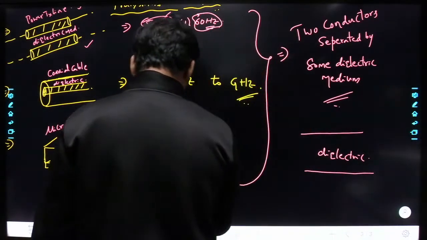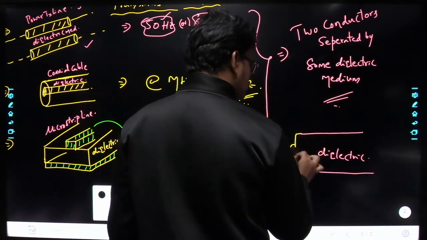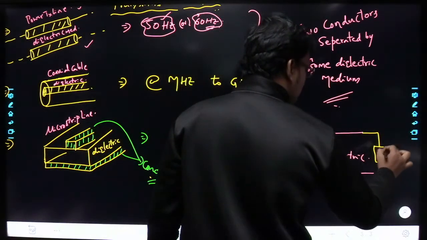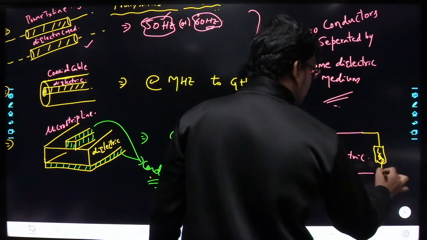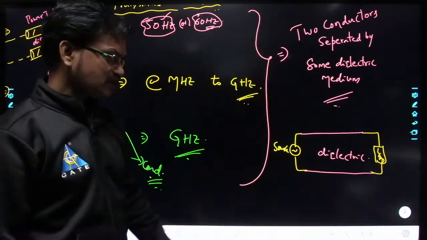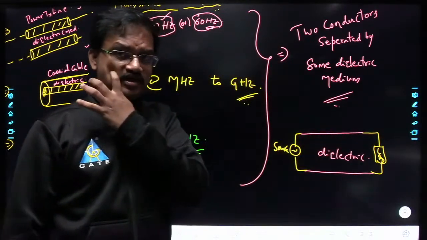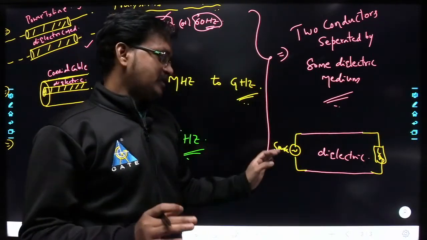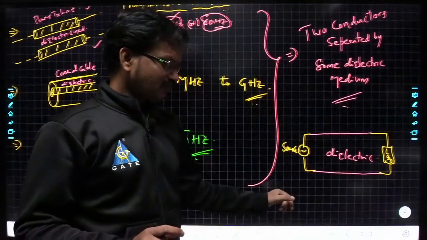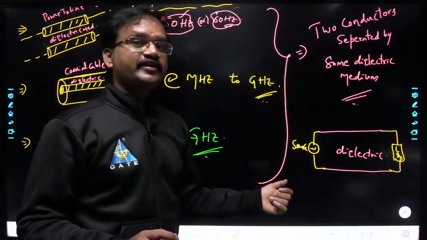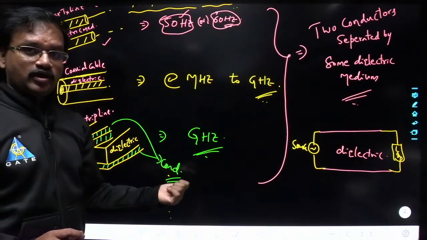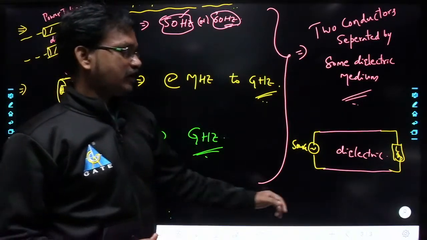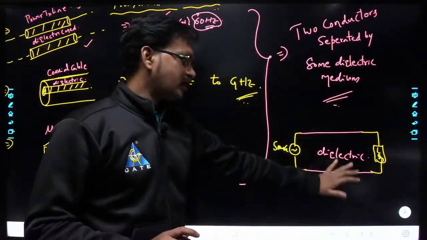At one end we are going to connect a source, and at the other end we are going to connect some load. Understood? Okay, so in this manner we are going to analyze the transmission line. We are going to study transmission lines in general, so it is not related to any particular type of transmission line. That's why we are going to consider our transmission line as two conductors separated by a dielectric medium.